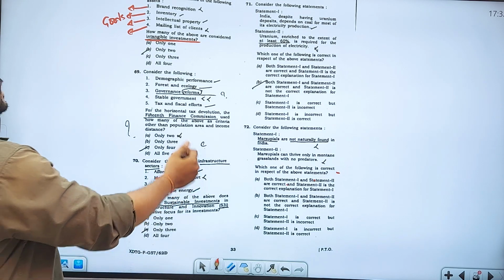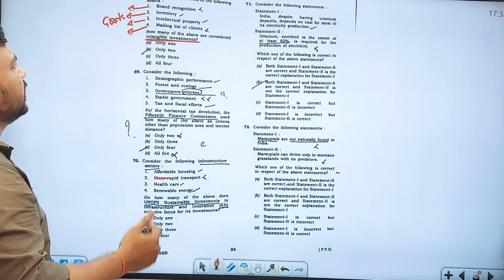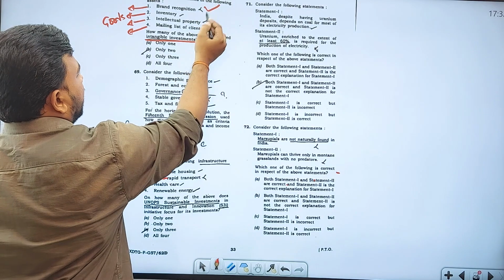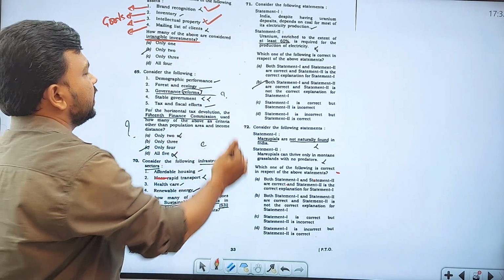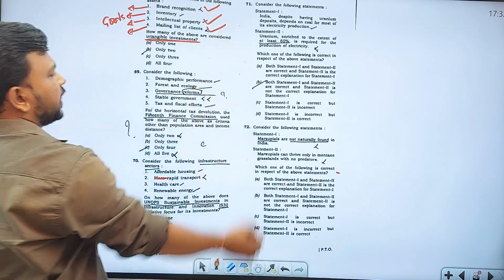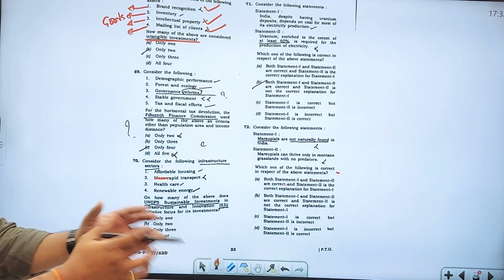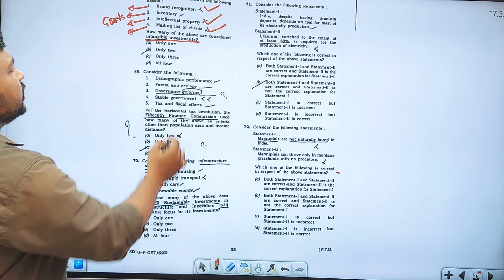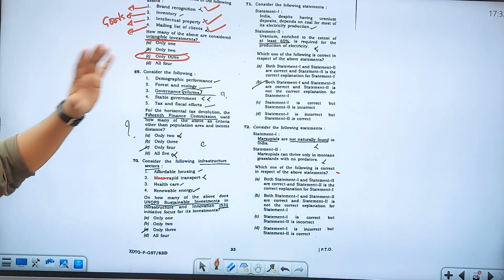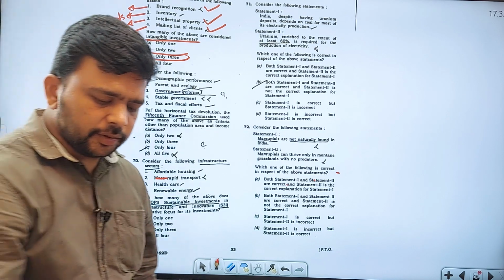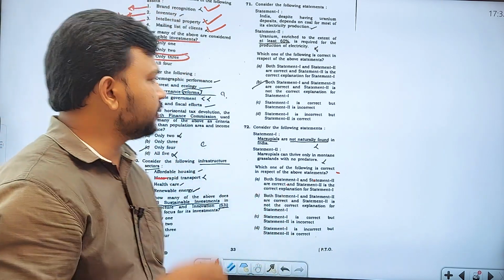So obviously brand recognition, you cannot feel physically. Intellectual property, physically you cannot feel it, you will just have a certificate related to copyrights and all those things. Mailing list of the clients, data you will have, you cannot physically touch this data. So only 3 are the intangible investments. Tangible means you can touch and feel.